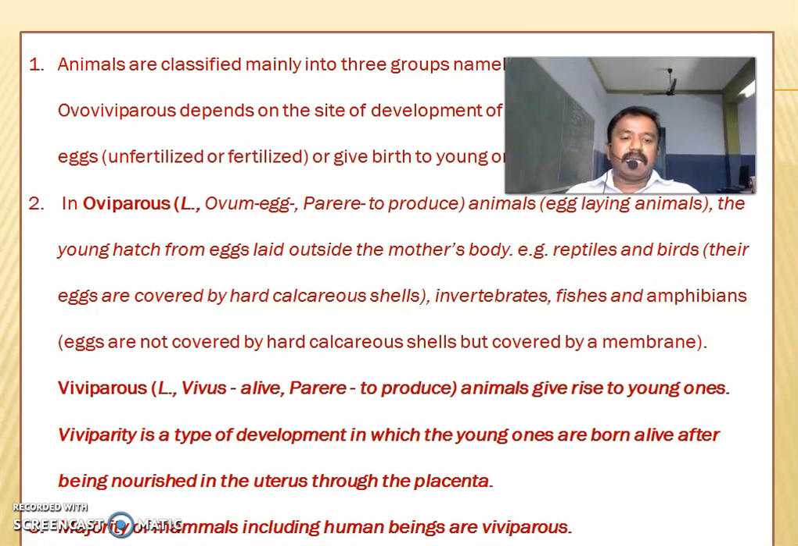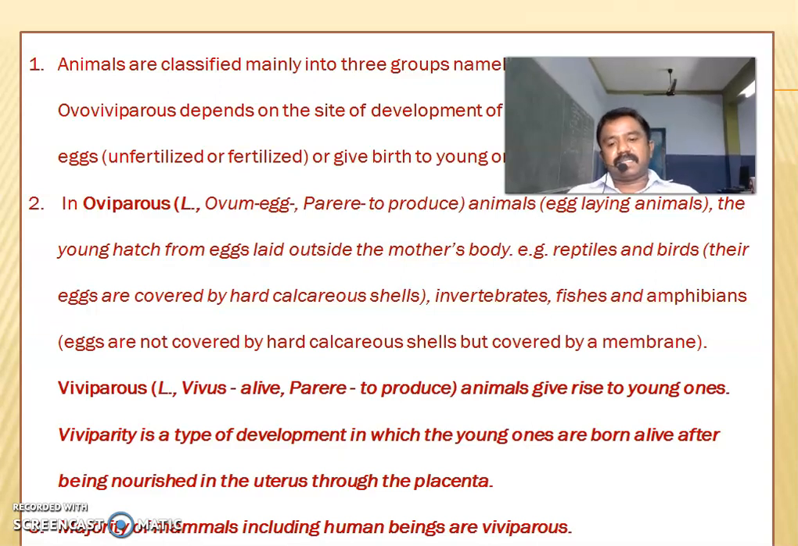In invertebrates, fish and amphibians, eggs are not covered by hard calcareous shells but are surrounded by a membrane. It is a membranous egg. Their eggs are covered by hard calcareous shells in birds.